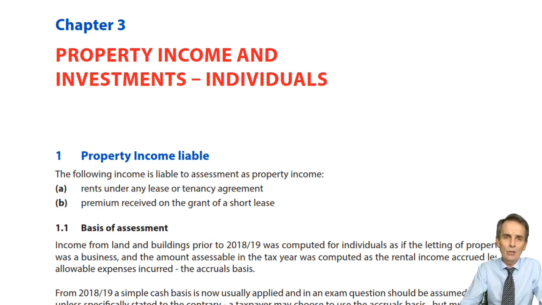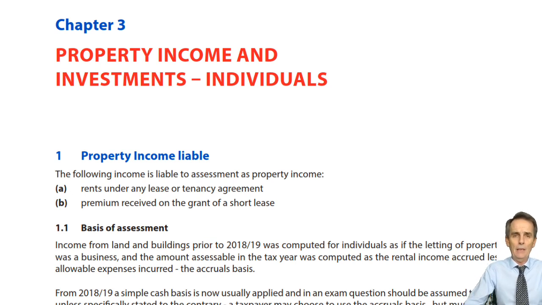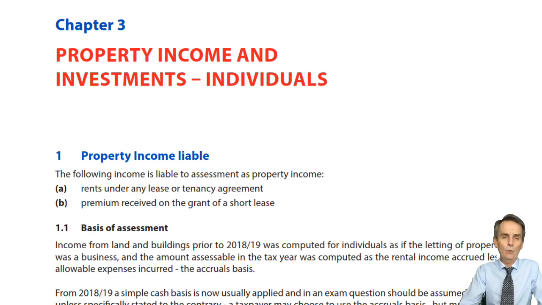Now, in relation to dividends, it's just a simple matter of picking up the amounts received and then, of course, dealing with the way in which those dividends are subsequently taxed. We focused a lot on savings income as well. The interesting thing about savings income, though, is that the sources are very obvious, the different types of interest income, and they're assessed as with dividends on a received basis. It's a simple enough system.